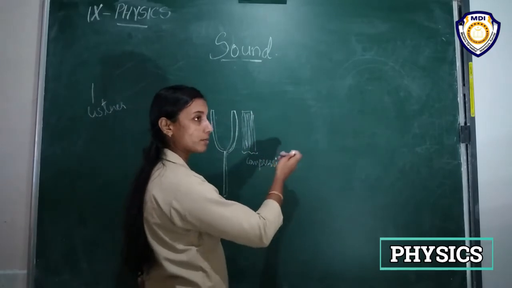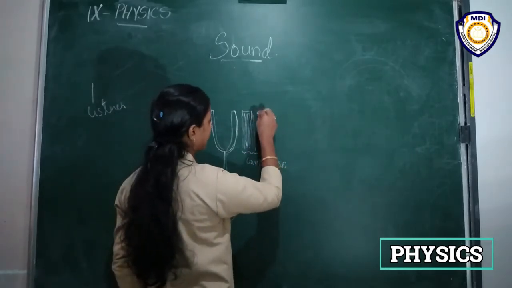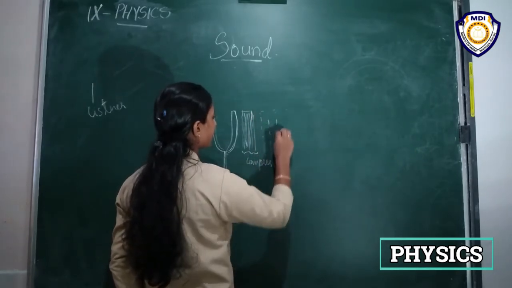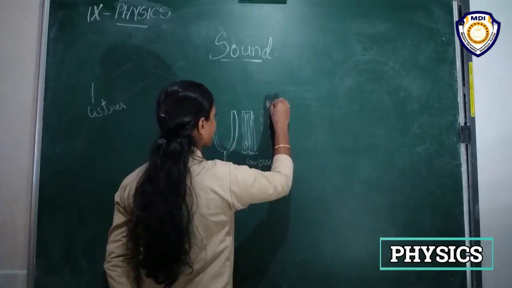And when the vibrating object moves backward, what happens? It creates a region of low pressure or low particle density, right? So this is a rarefaction region.